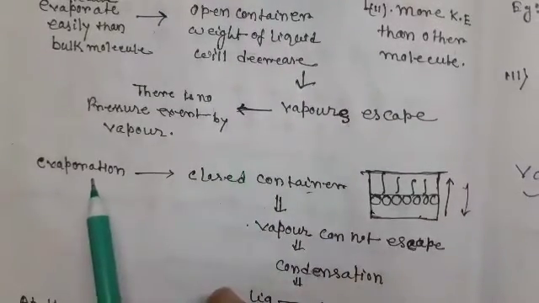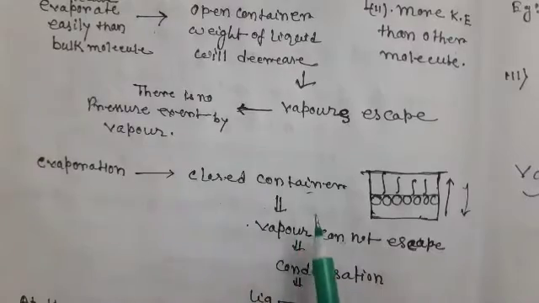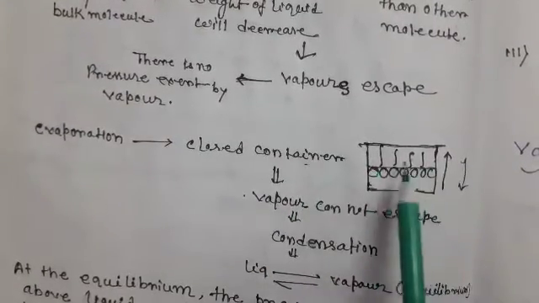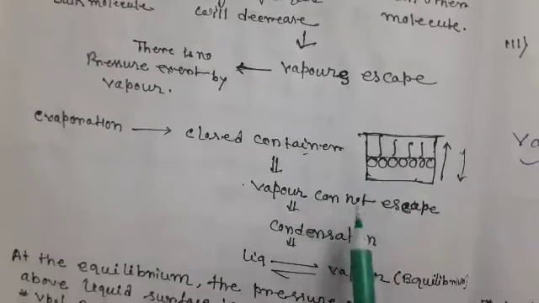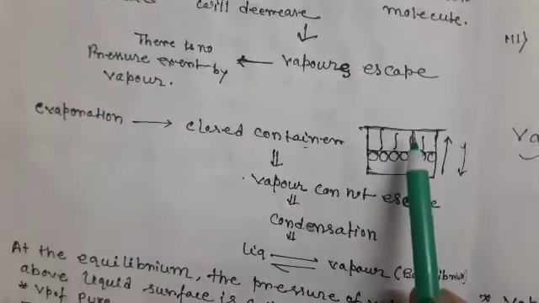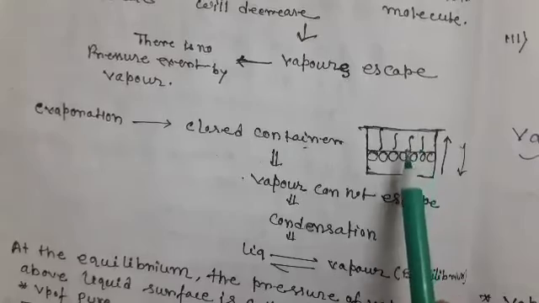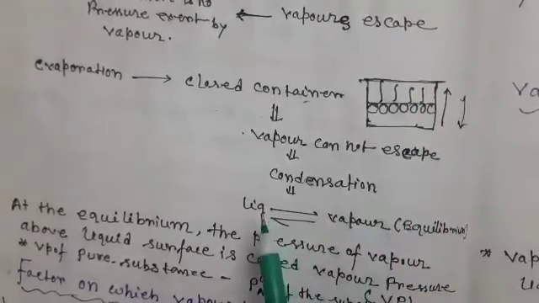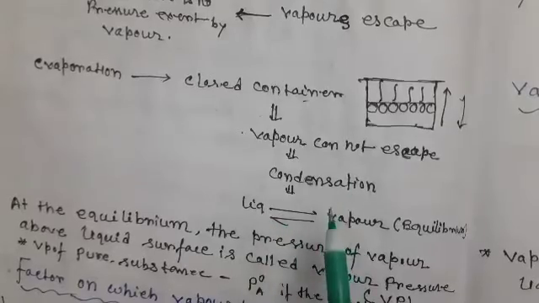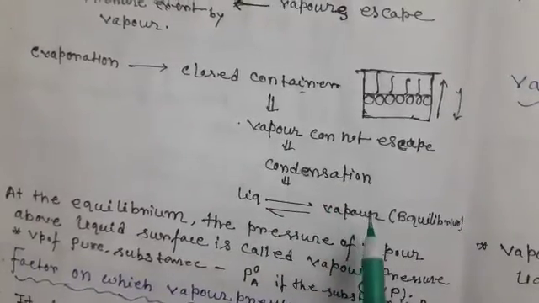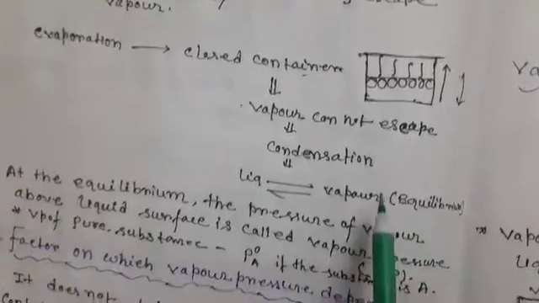But in case of evaporation in a closed container, see, this is the closed container. When the liquid converts into a vapor, the vapor cannot escape, and again this vapor condenses and converts into liquid. This is a continuous process and they reach equilibrium.